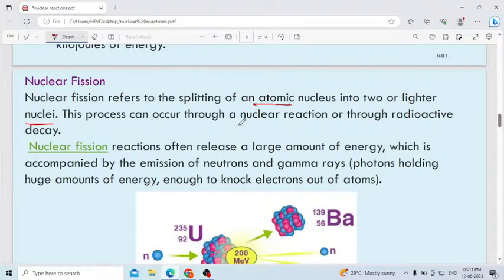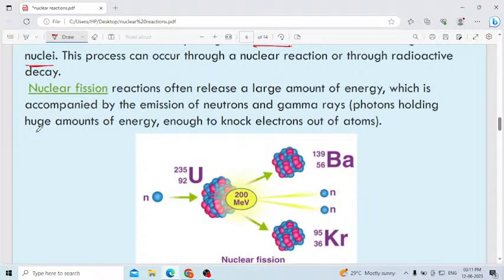This process can occur through a nuclear reaction or through radioactive decay. You can observe this change in radioactive decay. Nuclear fission reactions often release a large amount of energy, which is accompanied by the emission of neutrons. In nuclear fission, which subatomic particles are released? Neutrons are released, and gamma rays, photons holding a huge amount of energy, enough to knock an electron out of an atom.